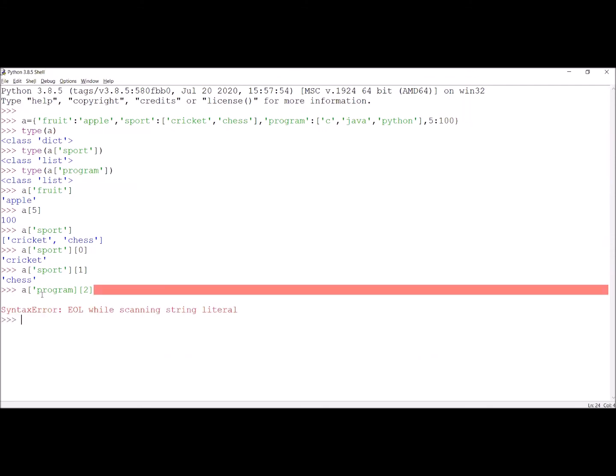Okay, in the program I have not given the single quote. So a of program and 2. So this is giving Python.